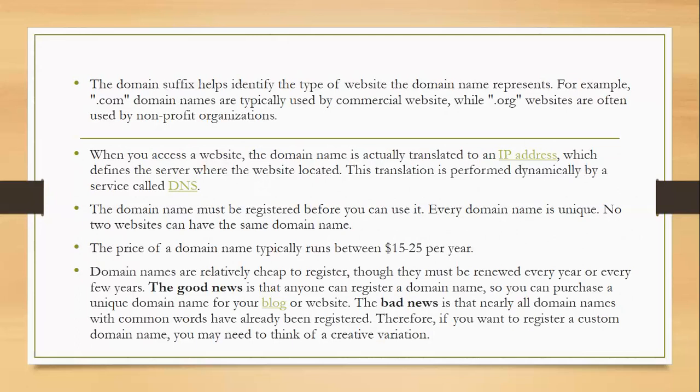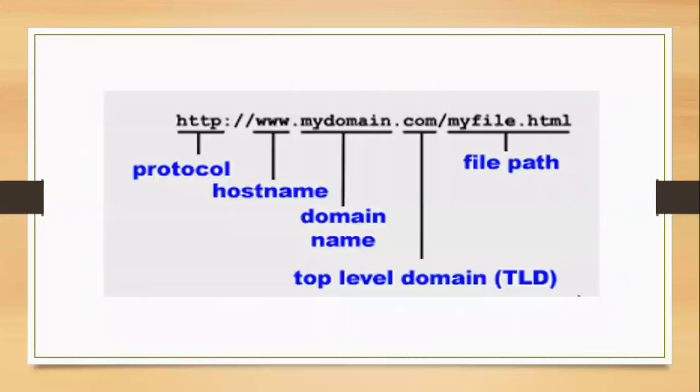Domain names are cheap to register, though they can be renewed every year or every few years. The good thing is that we can purchase a unique domain name for our blog or website whenever we register. But the bad thing is that common words or common keywords are already used, so we need some variation to create our own domain name.